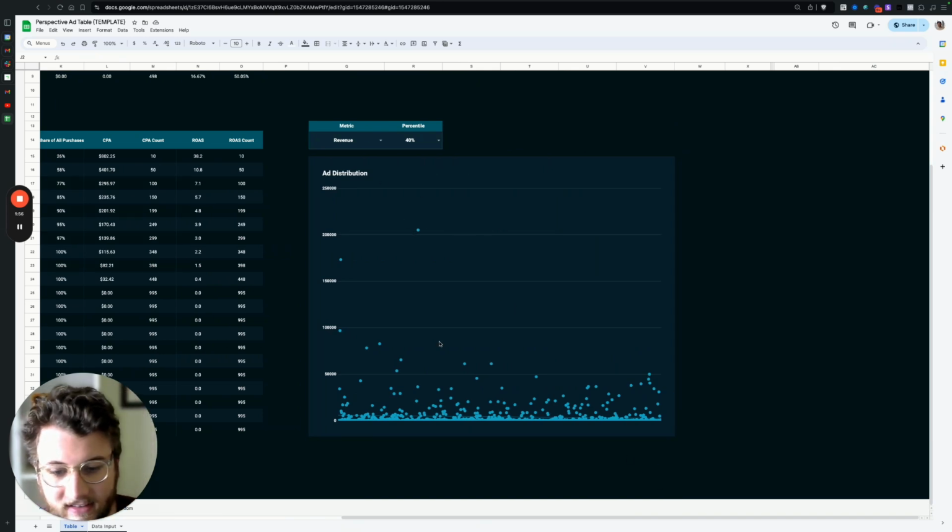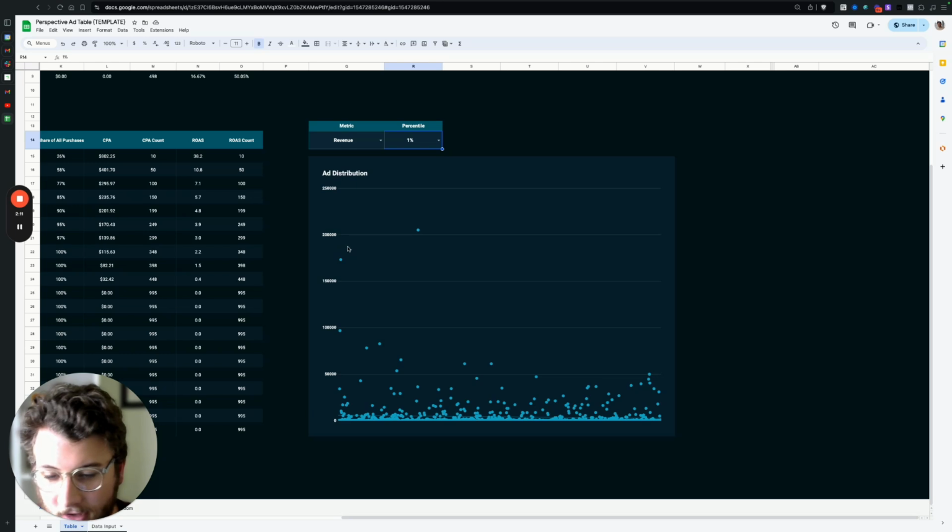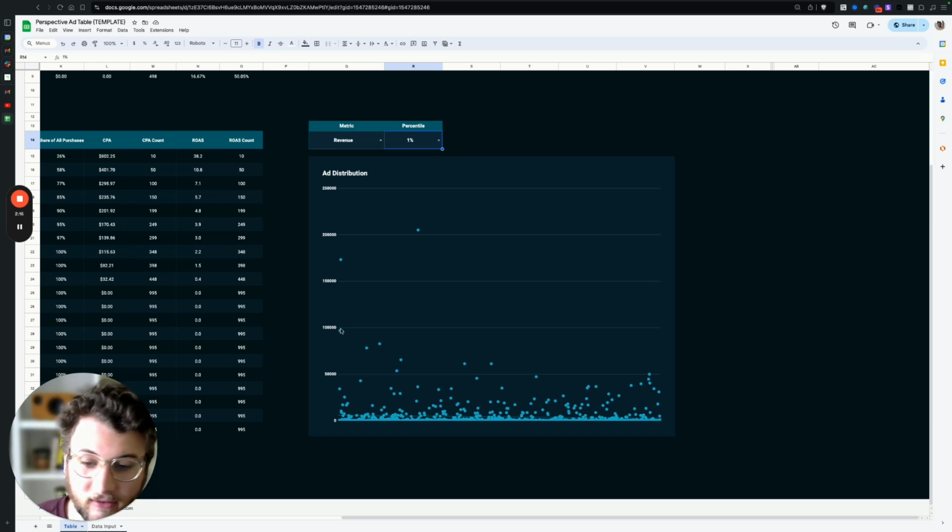These are ads. Each dot represents a single ad, and we can look at the percentile ranking of all of these ads. This is showing most of the ads here, and we can see a few significantly outperformed. One ad got over 200,000 in ad revenue, another around 175,000, and another down here at around 95,000 in ad revenue.